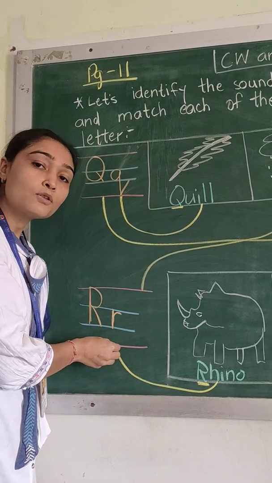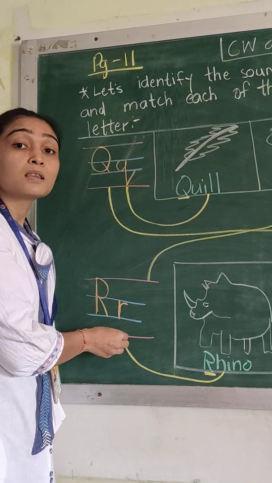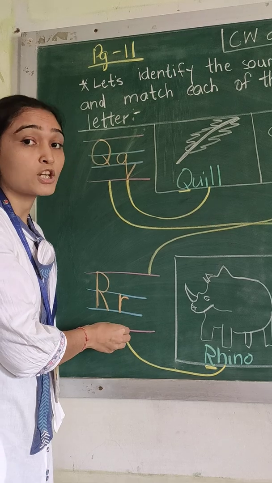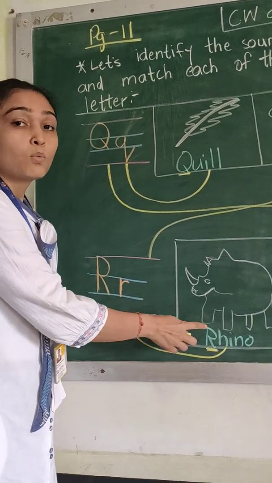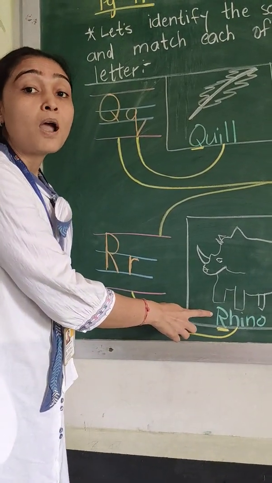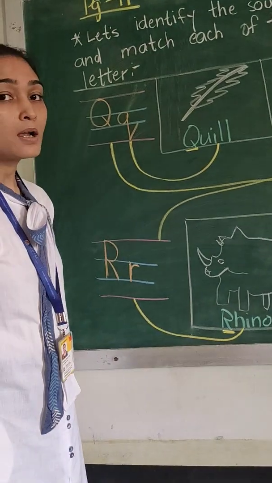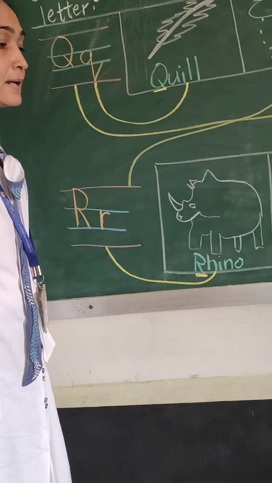And have you seen a rhino, children? Yes, you must have seen it on the National Geographic channel or in your cartoons. What is a rhino? A rhino is a wild animal. It stays in the jungle.